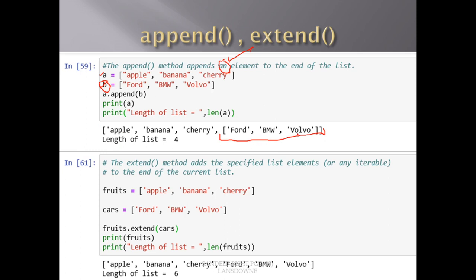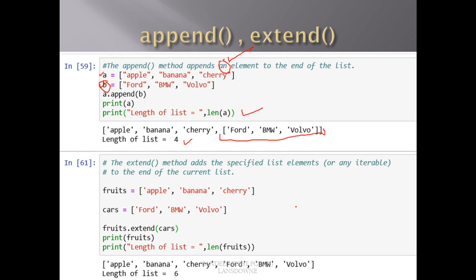This fact can be checked by printing the length of this list. Here I have printed the length of this list A. Now you can see the length is 4 because it contains 4 elements: apple, banana, cherry and this list. I hope this is clear. And what does "an element" signify? It signifies a single element.